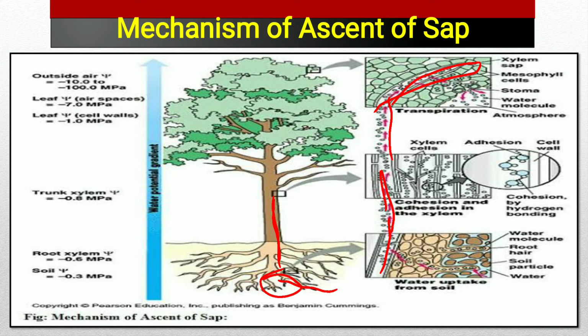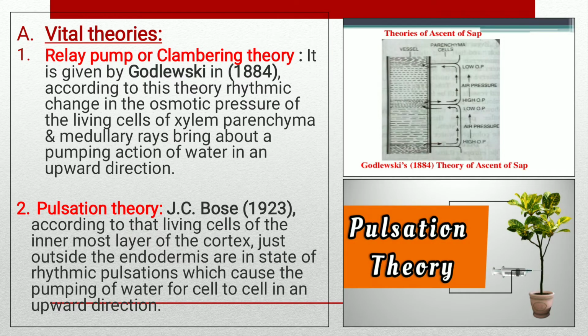structure. There is xylem sap and stomata. Stomata absorb the air and transpire the water into the air. This is the mechanism of the ascent of sap. In this presentation, we see the different theories given by different scientists, and on that basis the ascent of sap is explained and how it works in a plant.